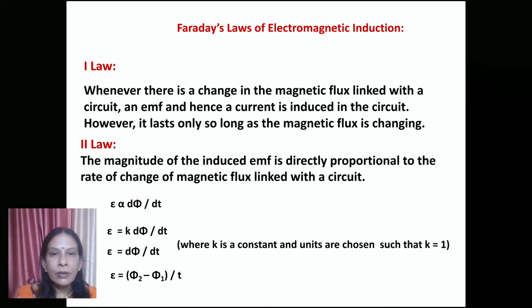If the proportionality sign is removed, we get a constant k, but the units will be chosen such that the value of k will always be unity. So we get the EMF as d phi by dt, or phi 2 minus phi 1 upon t, the change in flux in a given duration of time. So these are the two laws of electromagnetic induction.